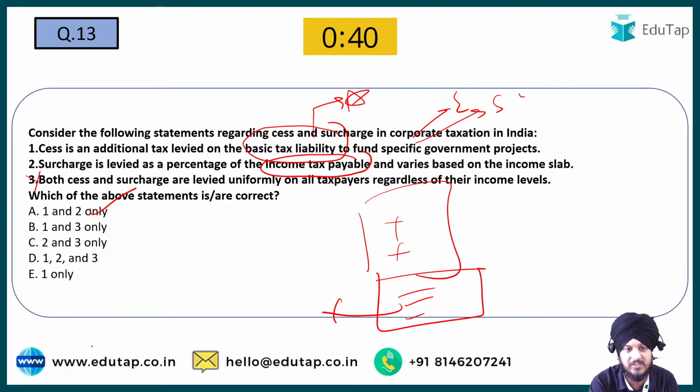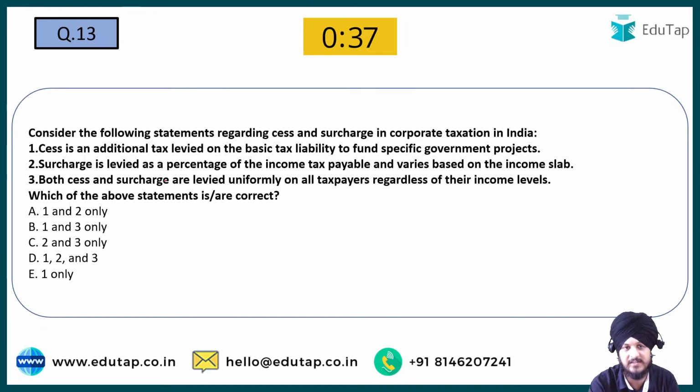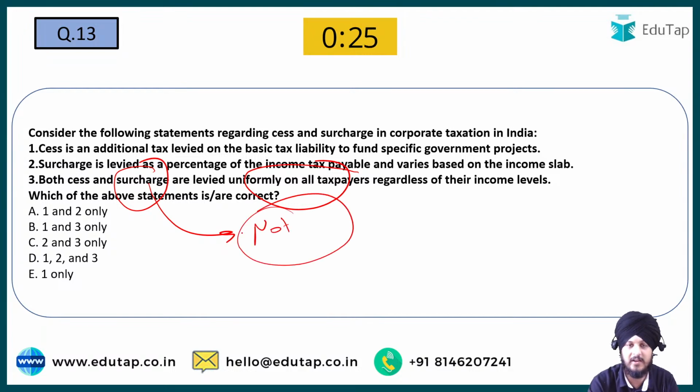Why? Because the C option says that both cess and surcharge are levied uniformly on all taxpayers. That is not the scenario, because surcharge is imposed on the income slab, so it is not going to be uniform, because the income of the individual varies, and those who are paying higher income tax are going to pay higher surcharge. So that is how it works. It is also saying regardless of the income level, which makes it more incorrect. So C is the incorrect option and A is the correct answer to this question. I hope it is clear to all of you.